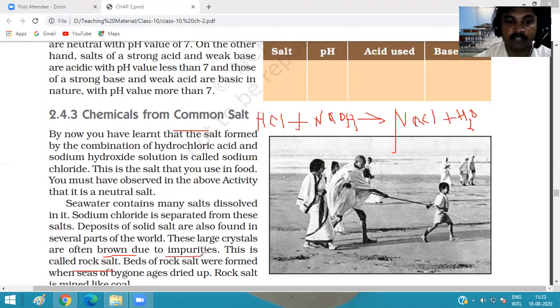And so by a different process, we remove the impurities and we get normal salt. So the brown salt with impurities is called rock salt. And after removing the impurities, we get white salt, that is sodium chloride, our edible salt.